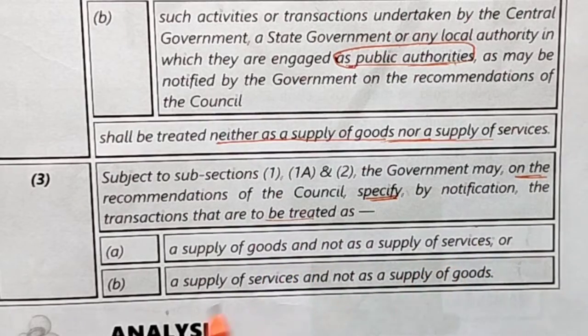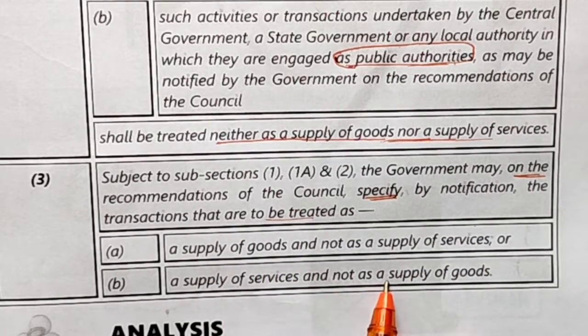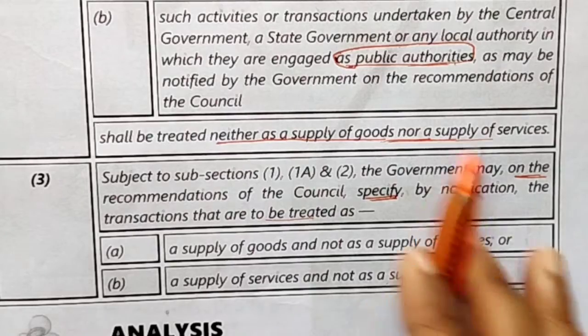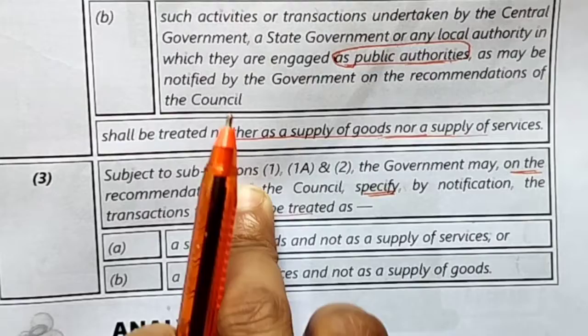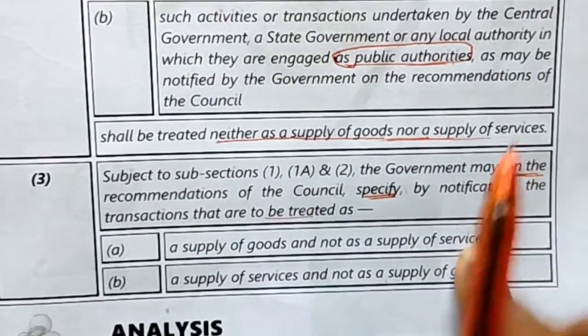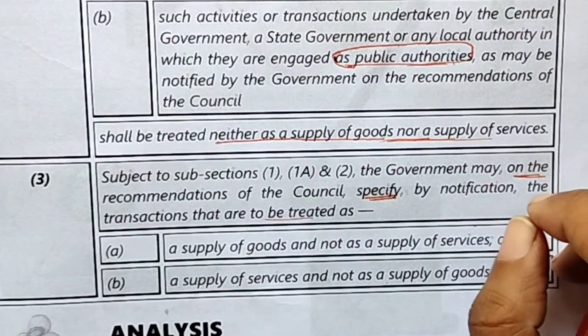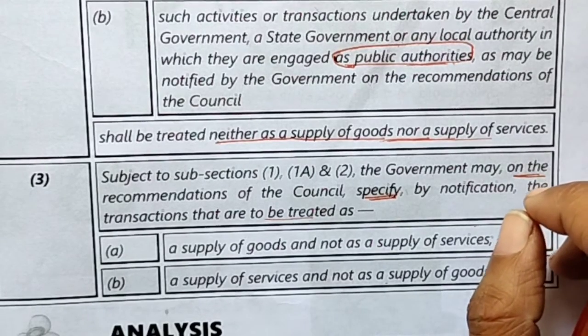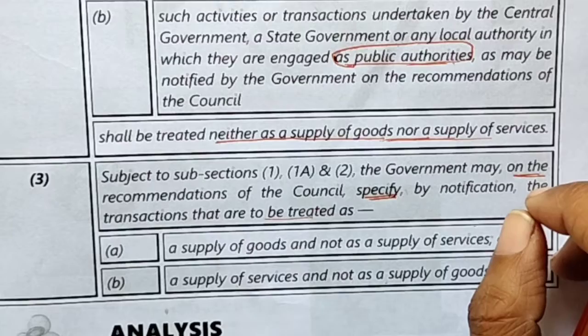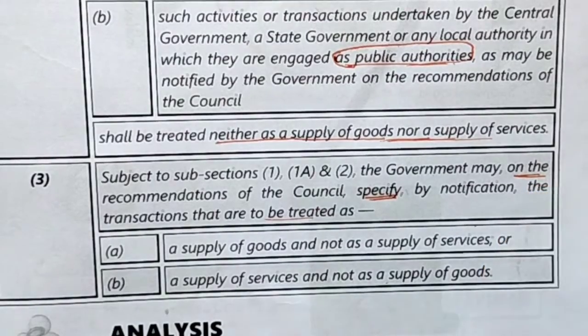They can do it only when the GST council recommends such notification. Section 7 subsection 3 specifically gives the power to the government to make such notifications.